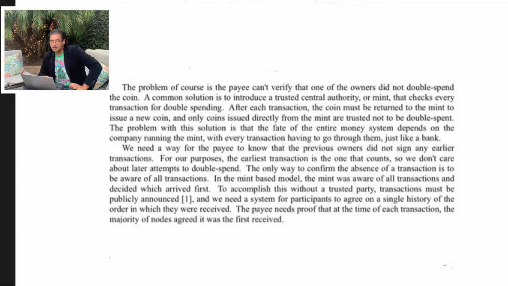For our purpose, the earliest transaction is the one that counts, so we don't care about later attempts to double spend. The only way to confirm the absence of a transaction is to be aware of all transactions. In the mint-based model, the mint was aware of all transactions and decided which arrived first. To accomplish this without a trusted party, transactions must be publicly announced, and we need a system for participants to agree on a single history of the order in which they were received. The payee needs proof that at the time of each transaction, a majority of nodes agreed it was the first received. So how do we do this?